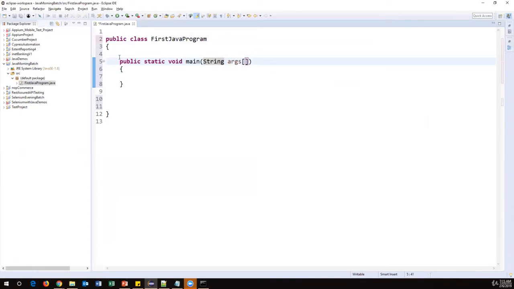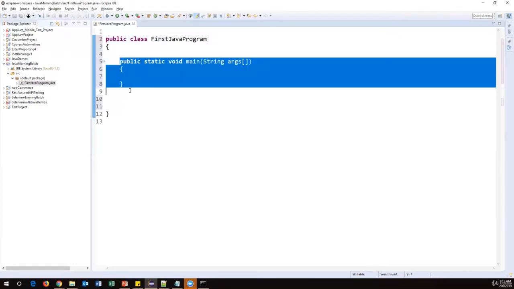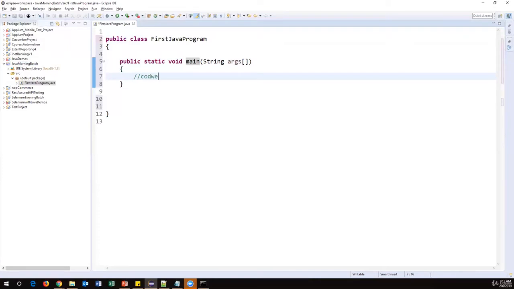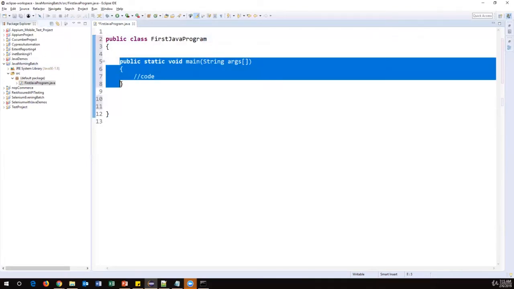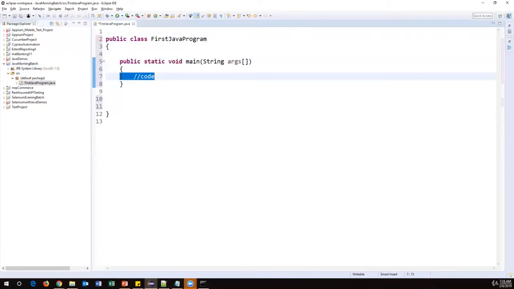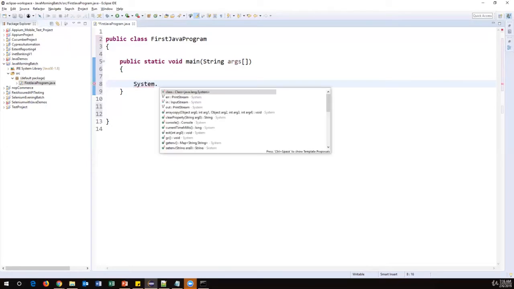For now, just understand, if you want to write a single line of code in Java, we must create a class which contains a main method. This is called a method, and here we need to write our Java code. This is exactly the area where we have to write our Java code. We cannot directly write code into the class itself. We have to create a main method inside the class, and within the main method we include your Java code. Okay, so here I am going to write a simple one line of code. If you want to print some output, I will just say System.out.println.